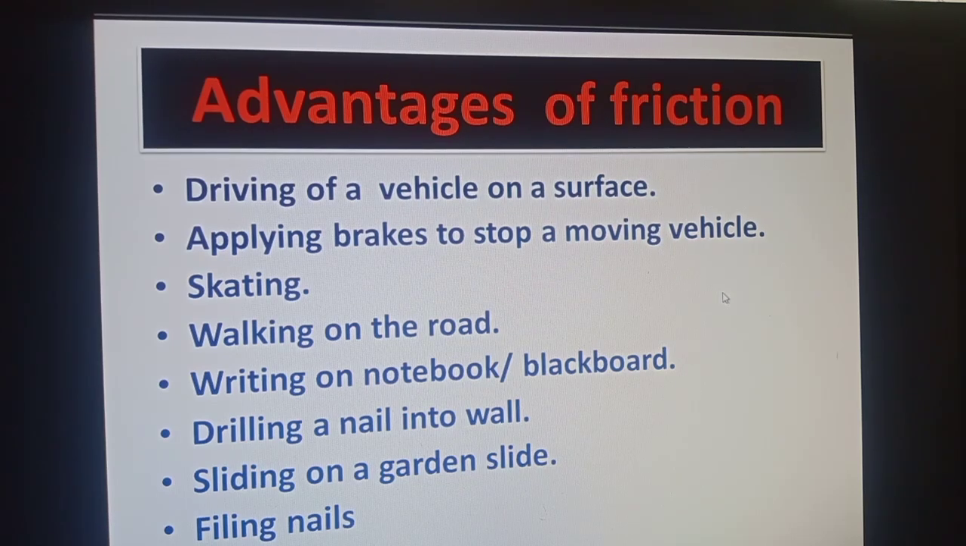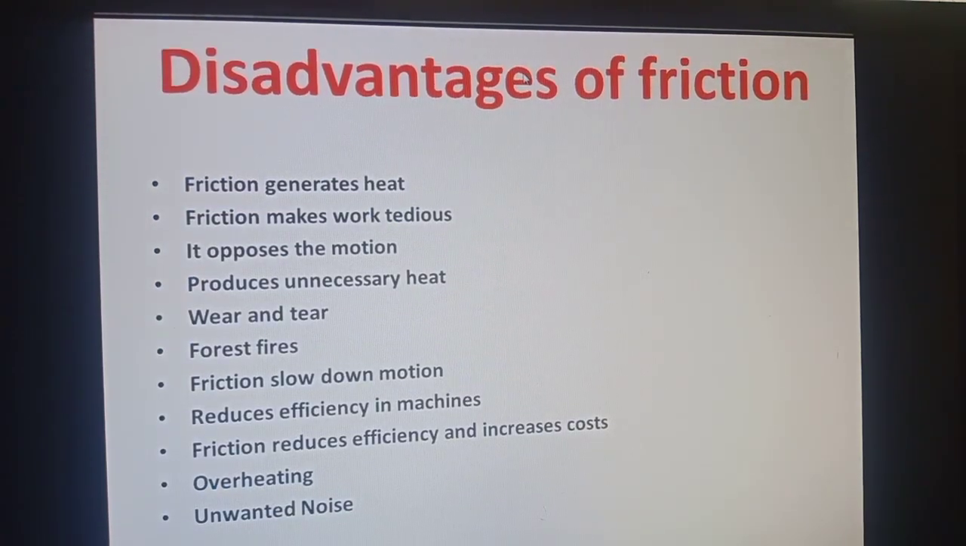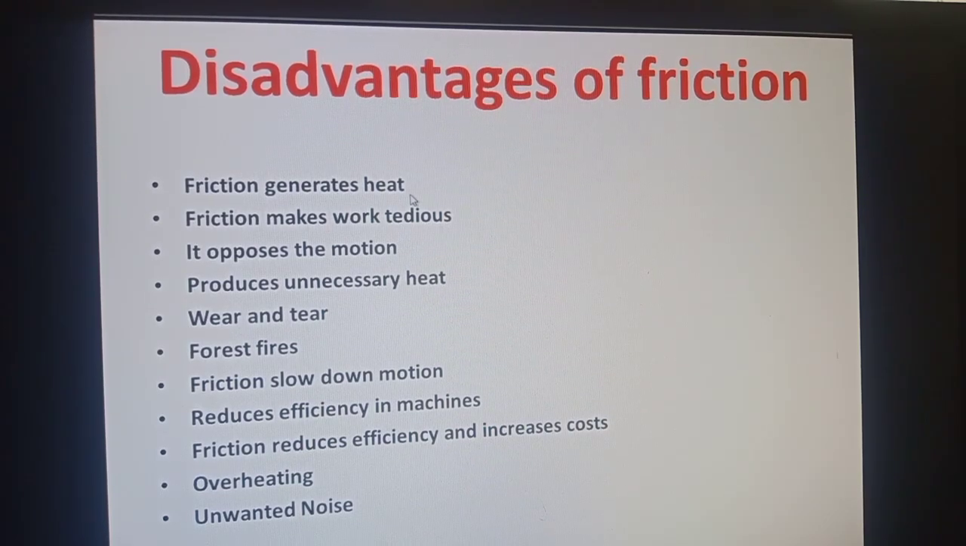But on the other hand, there are some disadvantages of friction. What are these disadvantages? Number one, friction generates heat, frankly speaking, unwanted heat. Rub your hands, they will become hot due to friction. So it is a disadvantage that friction produces unwanted heat.